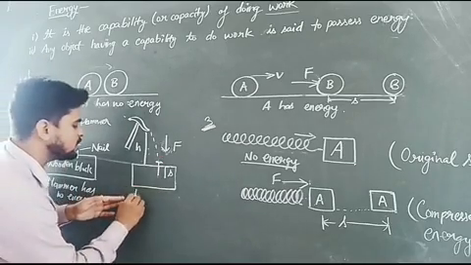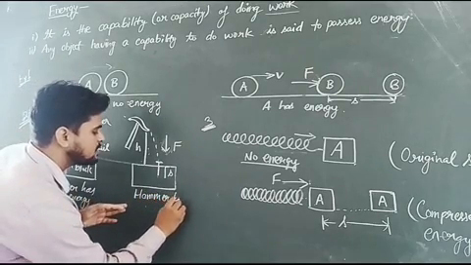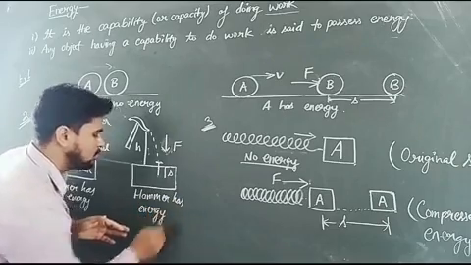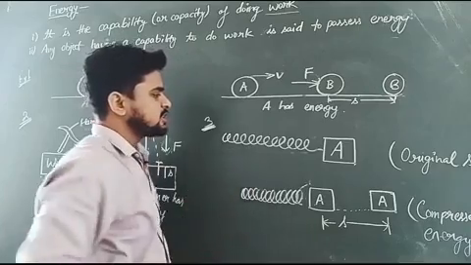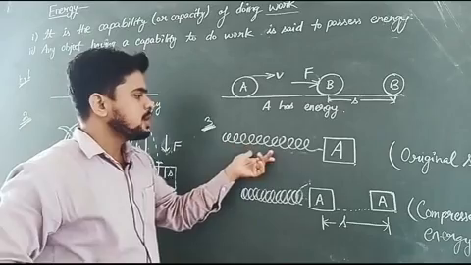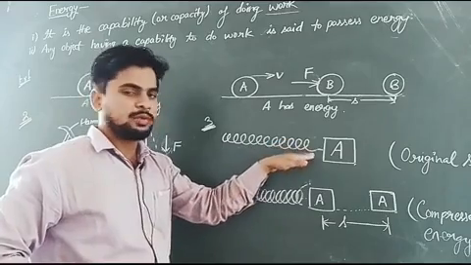So in this situation the hammer has energy. Okay students, now let us see the third example. In this example you can see that there is a spring and a block attached to this spring at one end.